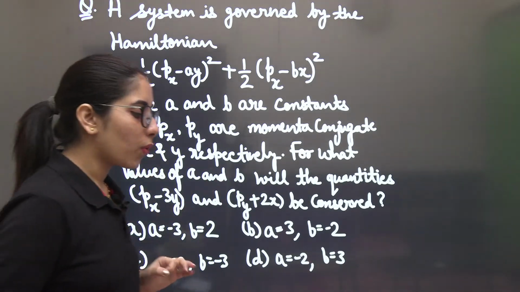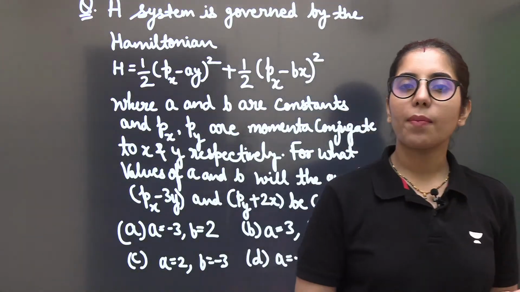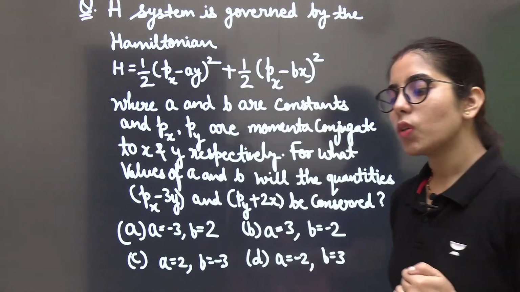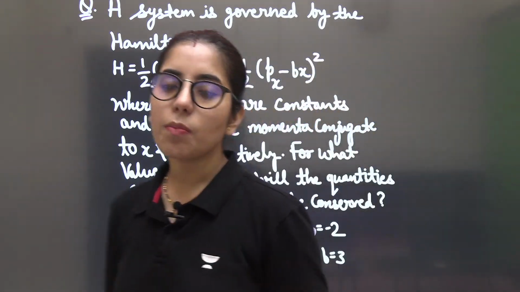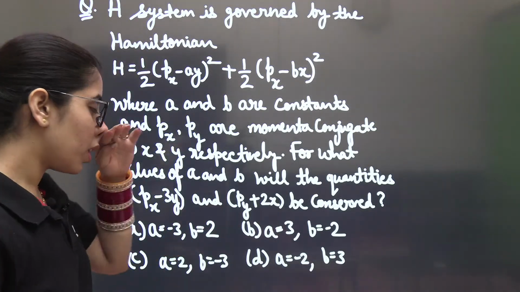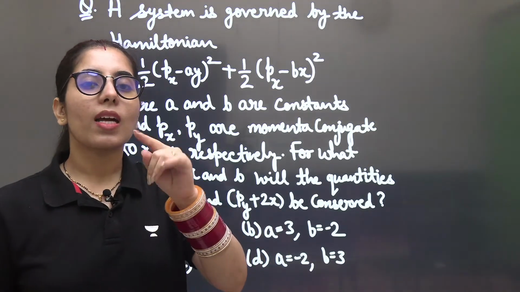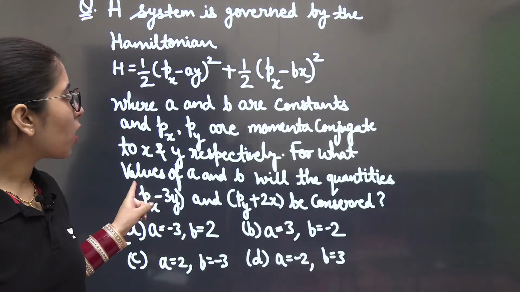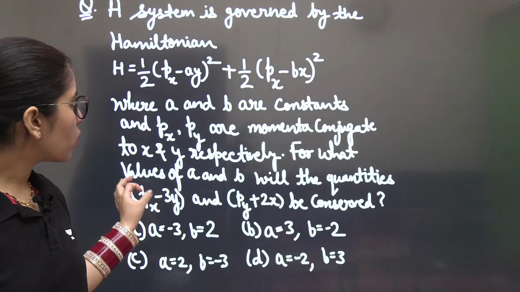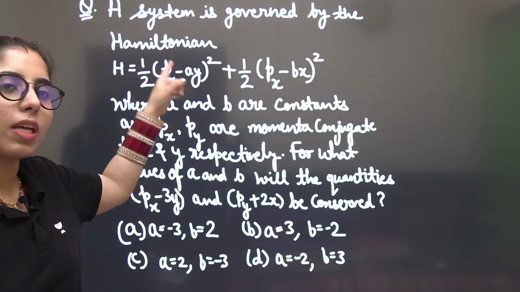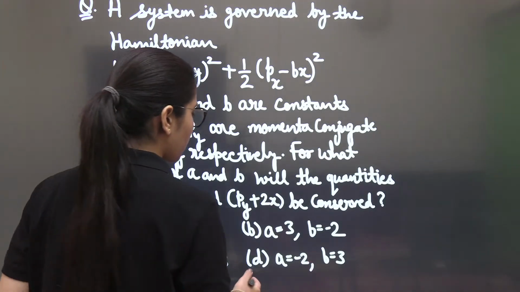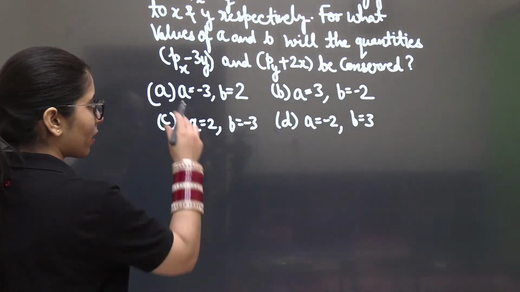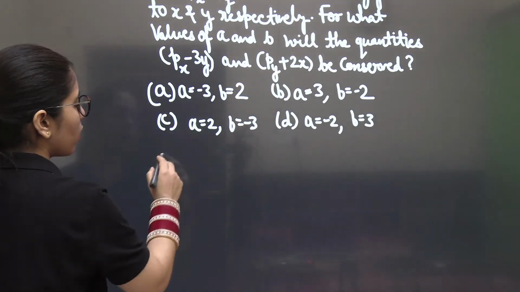Now, I told you one thing when I was discussing the Hamiltonian and Lagrangian just before giving you the questions. The Poisson bracket of any function with the Hamiltonian, if it is 0, means that function is a conserved quantity, a constant of motion. You have to relate the same concept here. Take the Poisson bracket of this function with the Hamiltonian and equate it with 0, because they have mentioned these quantities are conserved.